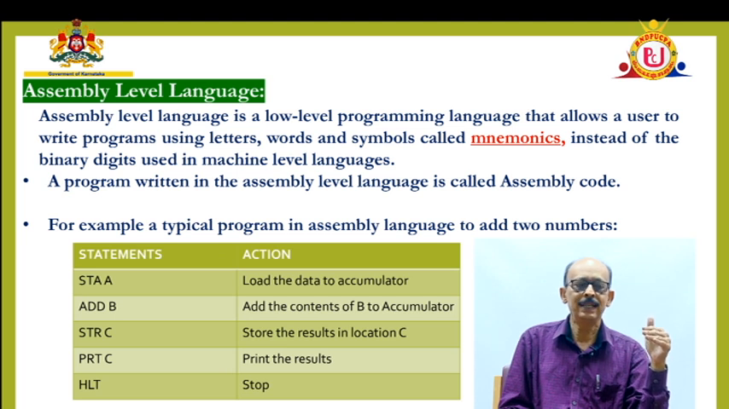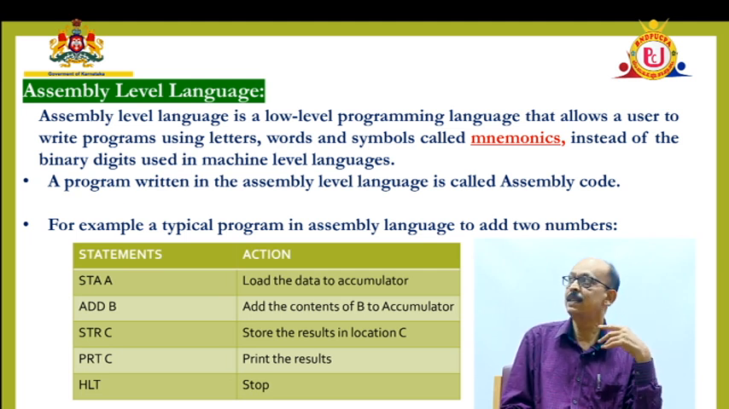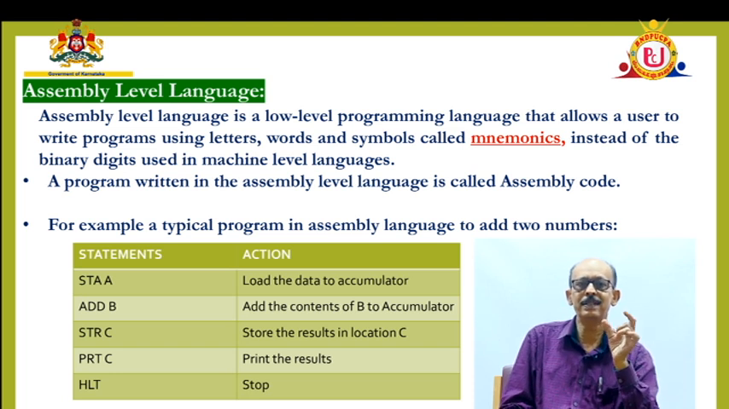In this case, instead of using zeros and ones to write the instructions, we can use certain abbreviations. Those abbreviations are called mnemonics, which you can see in red color. Mnemonics, where the M is silent, means it is a coded language. To some extent we can understand it, so we can write the instruction, and we can correct the program also to some extent, but not fully.